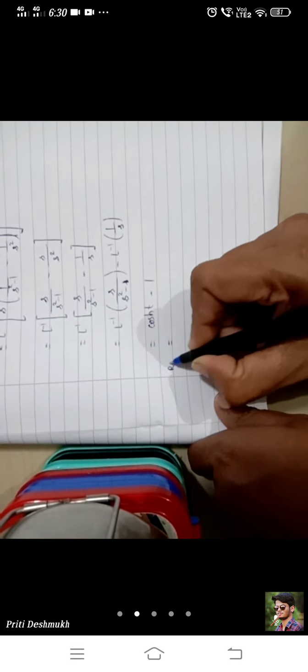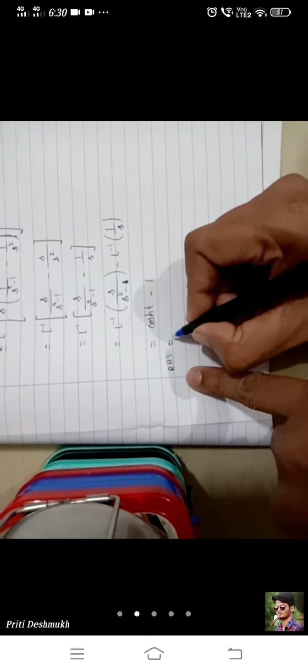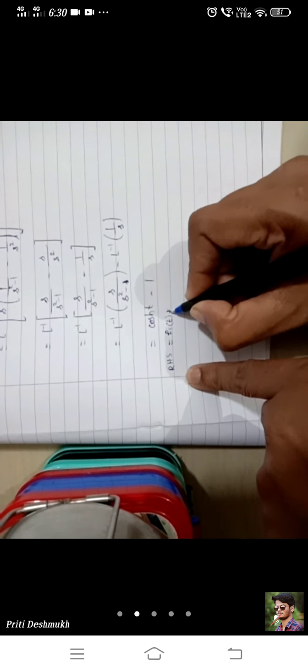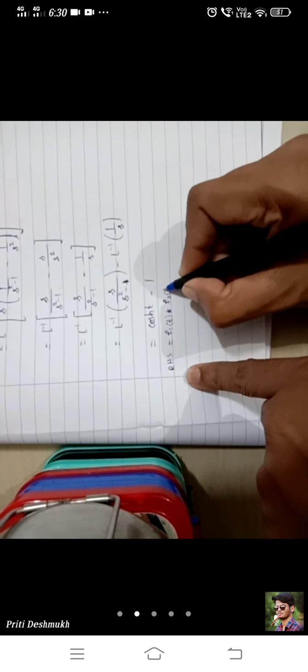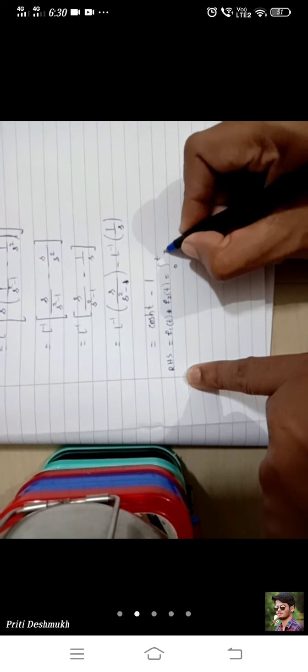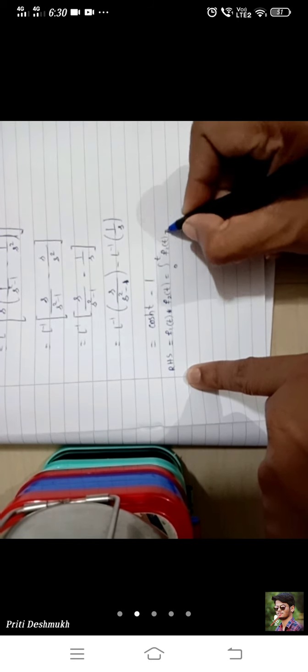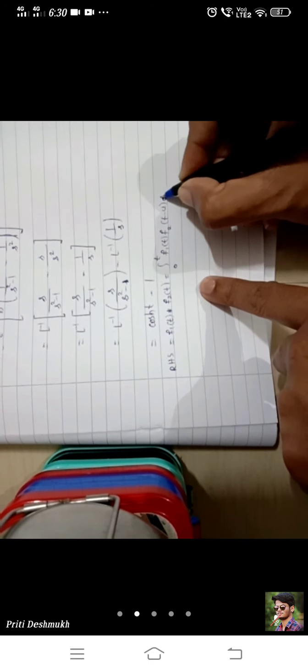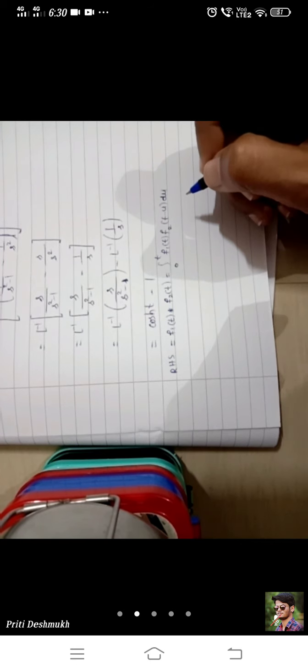So RHS is equal to f1 of t star f2 of t is equal to integration 0 to t f1 of t into f2 of t minus u du.